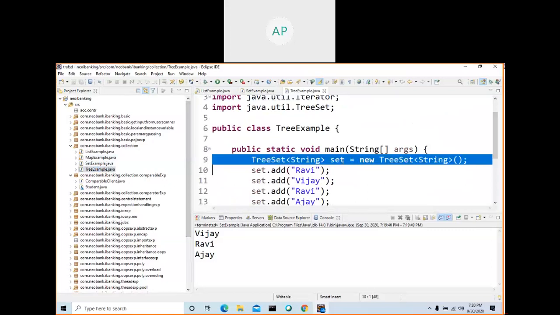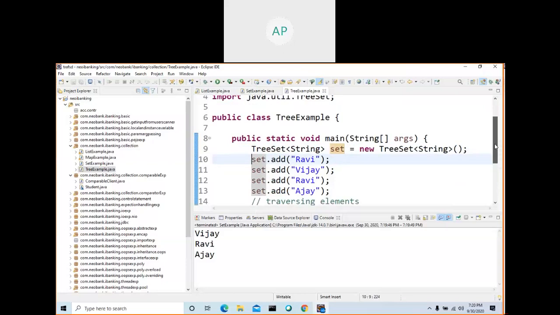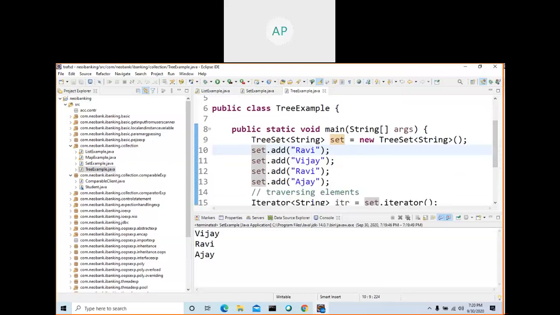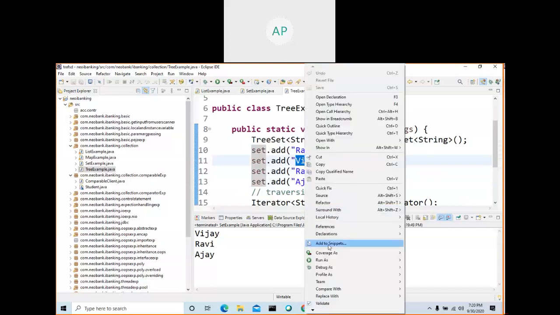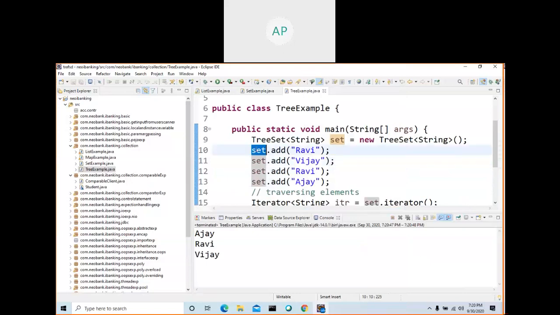Now there is a TreeSet here. This is the code. I created one collection which should avoid duplicates, so I go with TreeSet. I added four values, but only three values will be kept because it is a set interface, and it will also arrange in order. Now if we run, Ajay will come first, Ravi will come next, and Vijay will come third.